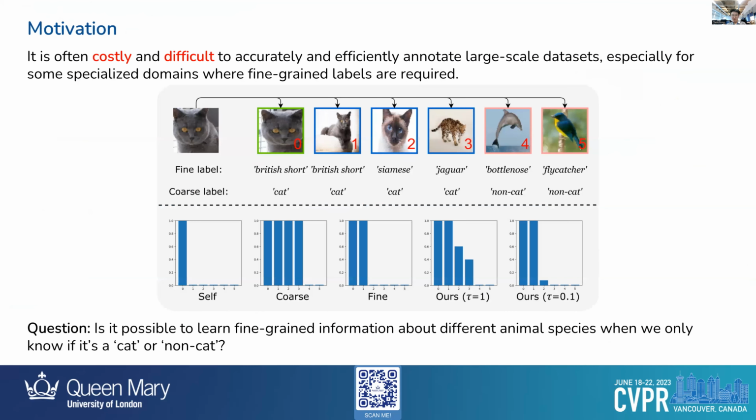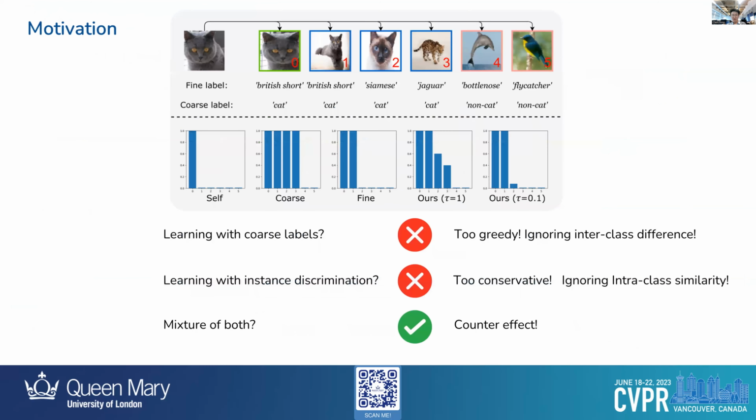Let's start with the motivation. Unlike common supervised learning, in most real-world applications, the accurate annotation of large-scale datasets is often costly and difficult. For example, we want to classify different animal species. However, it is hard to tell between different categories for a non-expert. This is the focus of this work, that is, to learn with a coarse-labelled dataset, but to address a fine labeling problem. First, directly utilizing the coarse labels will lead us to ignore the intersample relations,